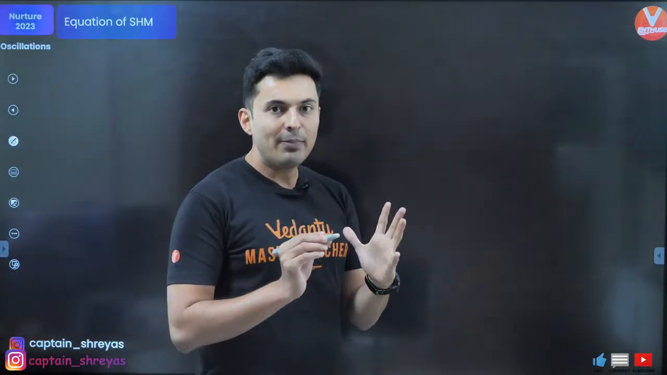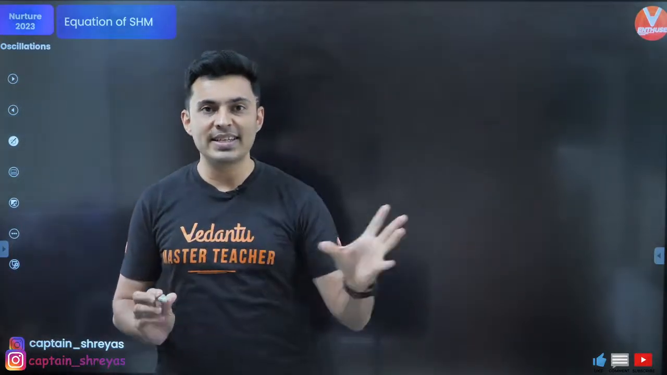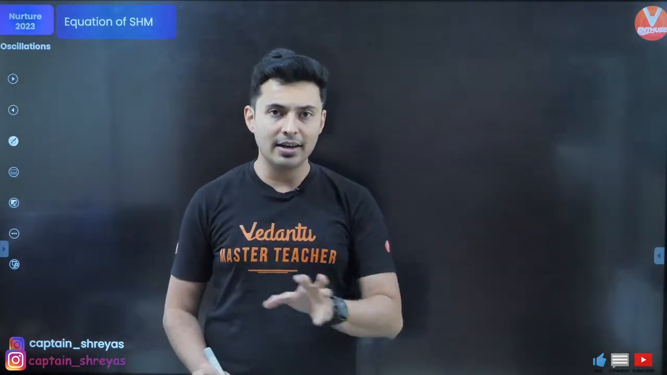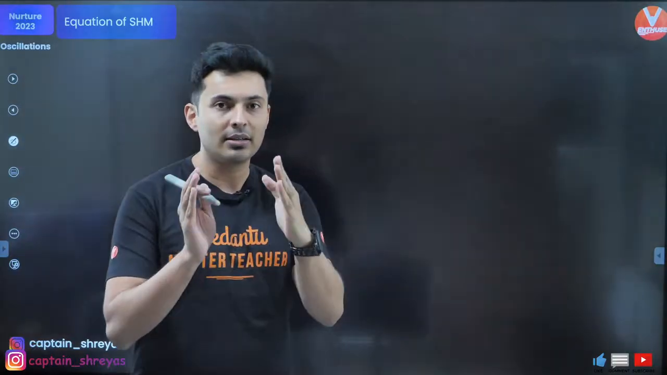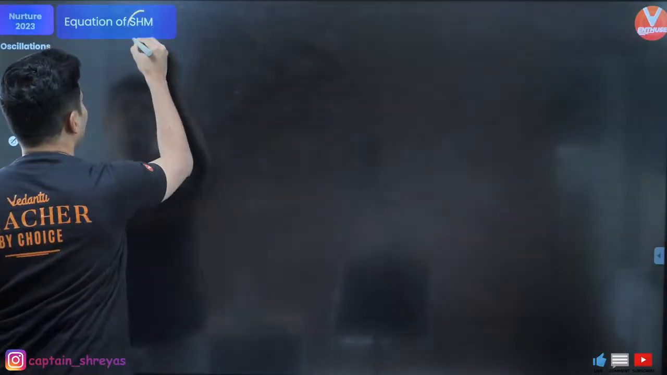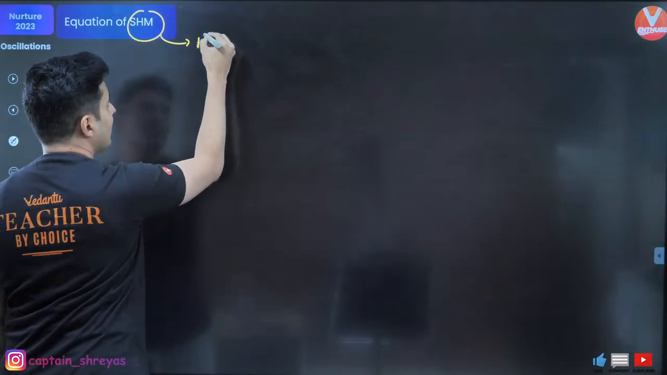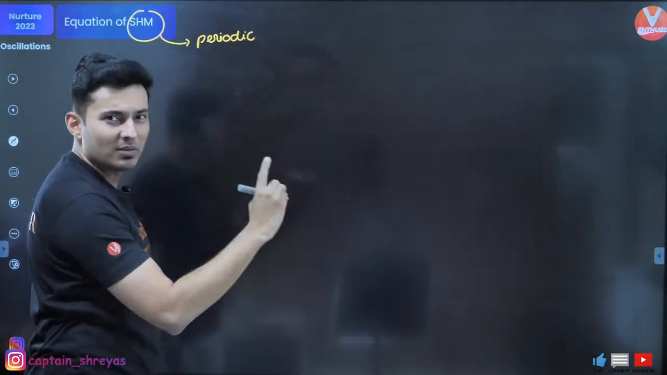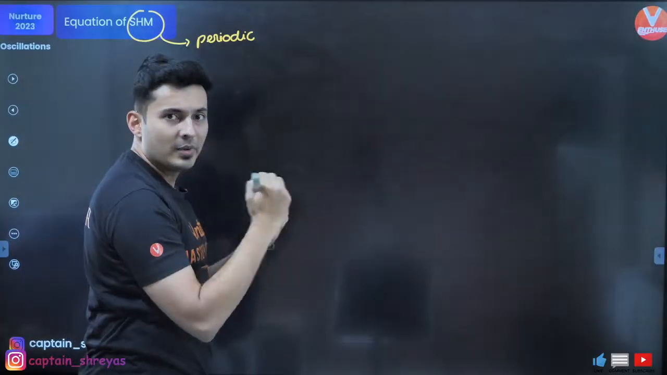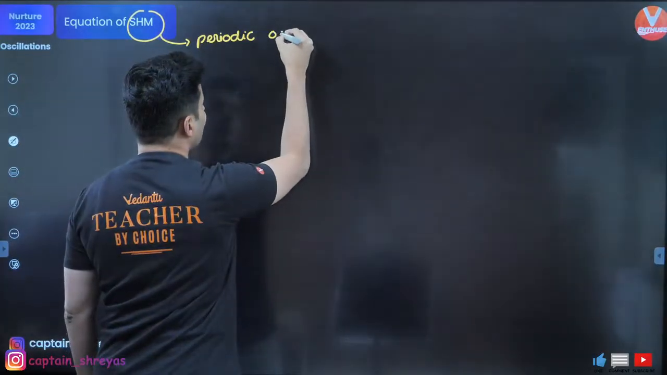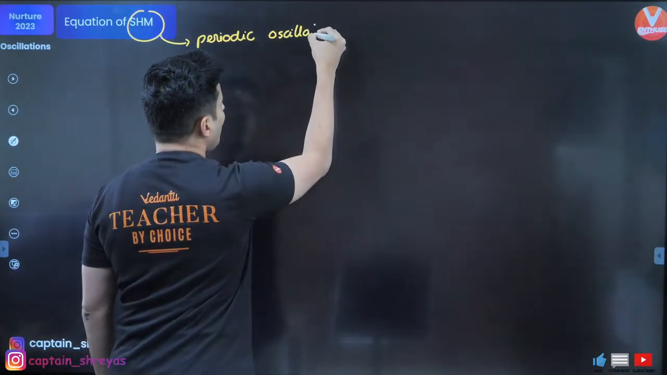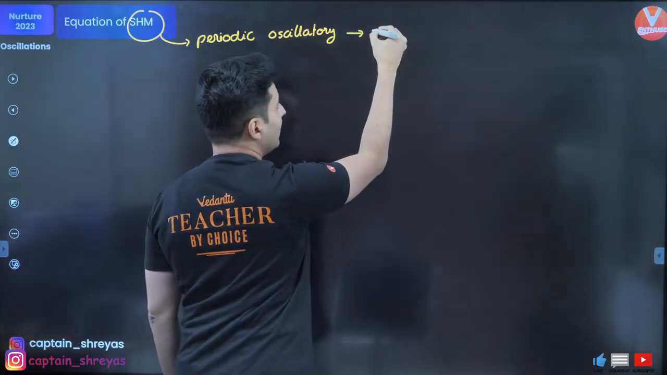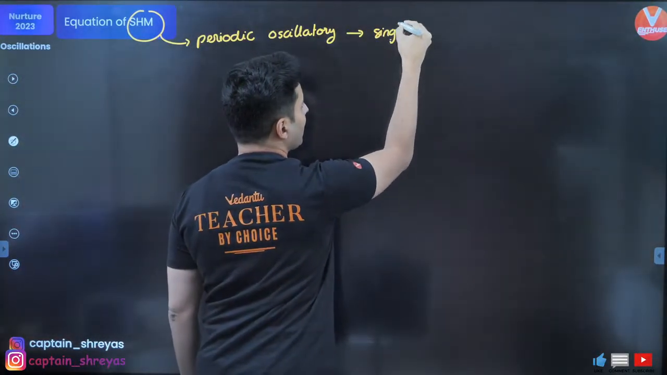Now, imagine any kind of oscillation which is periodic in nature. That periodic oscillatory motion is what you study in this chapter. So when I talk about simple harmonic motion, these are nothing but periodic motions. You know what is periodic motion? The motion which repeats itself. And oscillatory means to and fro. Periodic oscillatory motion, which can be expressed in a single sine or cosine term.